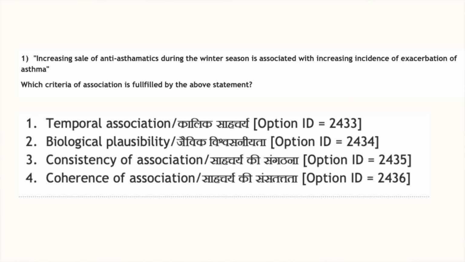So coming back to our question, what is the answer here? Increasing sale of anti-asthmatics during winter season is associated with increasing incidence of exacerbation of asthma. When there is an increase in asthmatics during winter season, there is an increase in sale of anti-asthmatics from the medical pharmacies. Just as food intake from a marriage hall is followed by food poisoning, similarly when there is an increase in the number of asthmatics during winter season, there is an increase in sale of anti-asthmatics from the medical pharmacy. So this is temporal association.